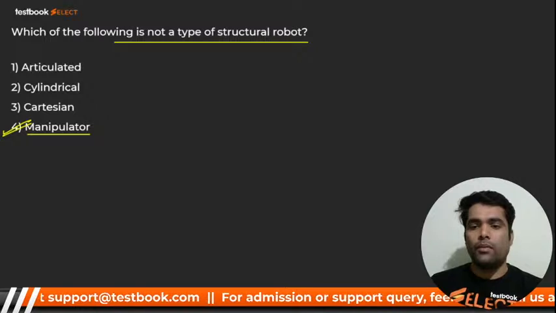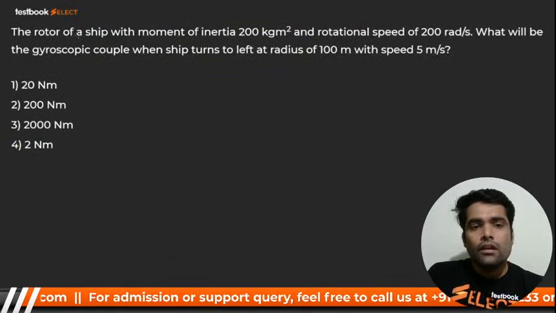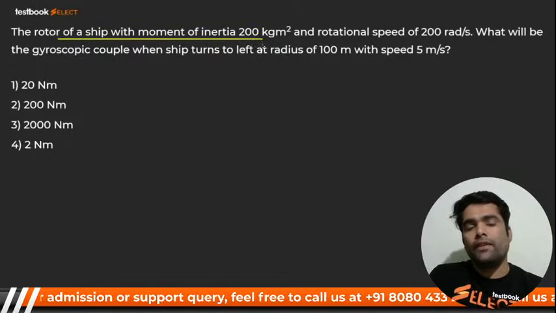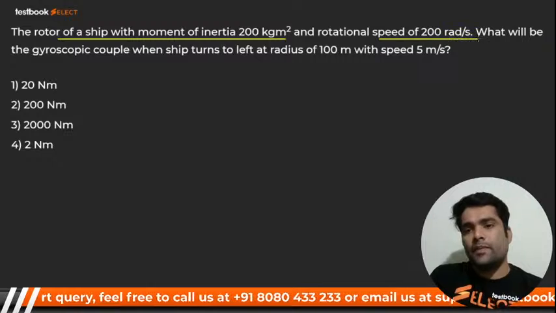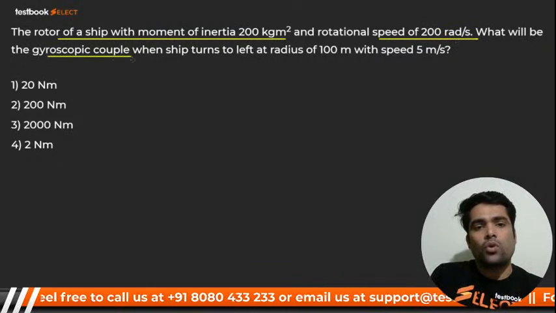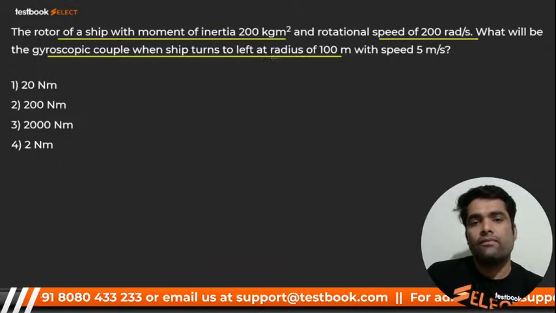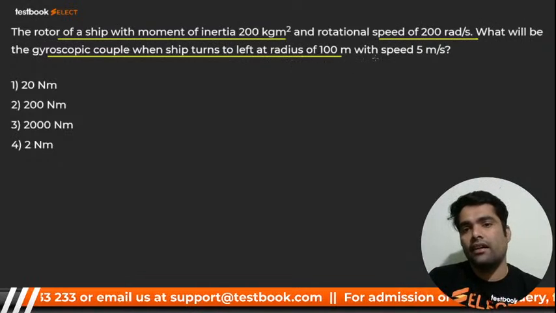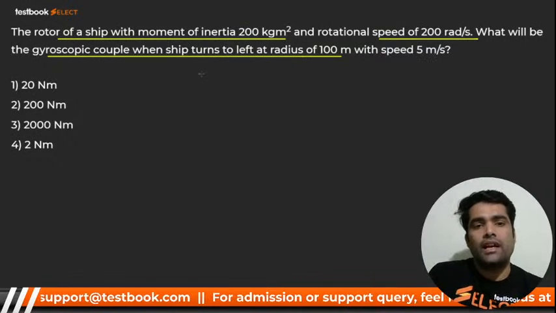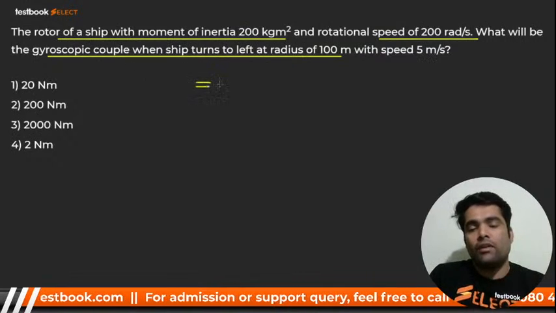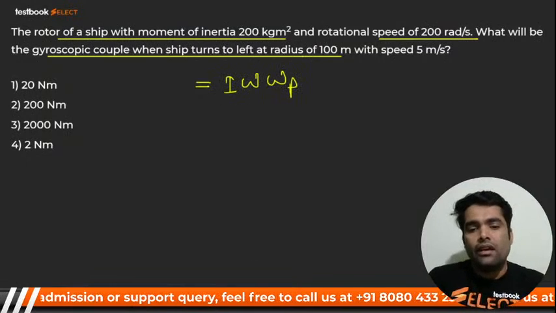Okay, here we go, my dear. The rotor of a ship has moment of inertia 200 kg meter squared and a given rotational speed. What will be the gyroscopic couple if the ship turns left at a radius of 100 meters and a given speed? You know the formula is I into omega into omega p, right?